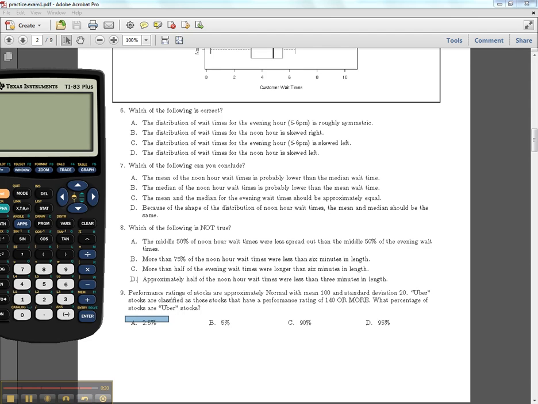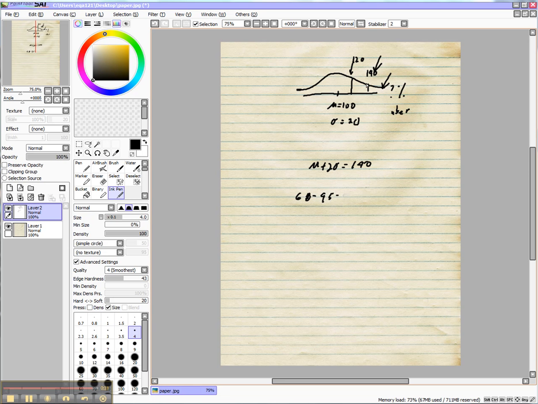Remember, one more time, from here to here is 95%, 2 standard deviations away. And then to the right of this is 2.5%, because the other side is the other 2.5%. So that's it. I'm running out of time.